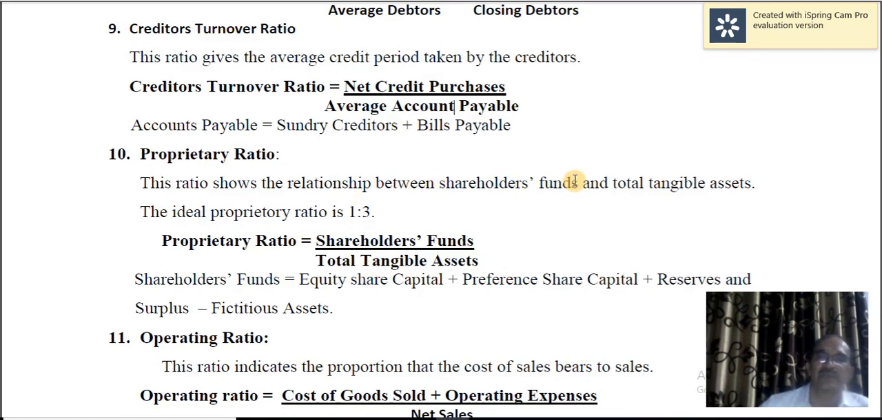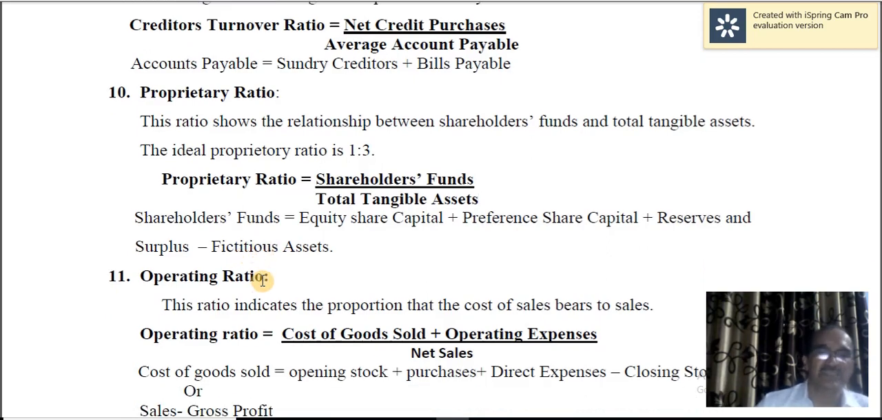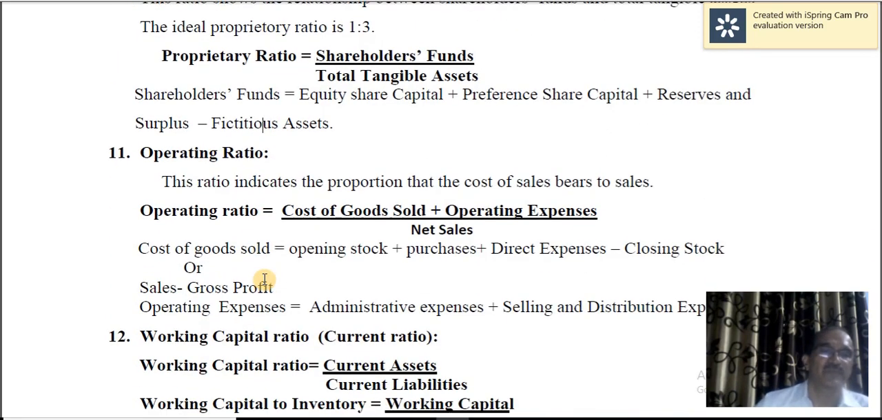Okay, then proprietary ratio. The relationship between shareholders' funds and total tangible assets. What is the share of shareholders in the total tangible assets of the concern? Shareholders' funds is equal to equity share capital plus preference share capital plus reserves and surplus minus fictitious assets. Total tangible assets includes all tangible assets, but does not include intangible assets, and fictitious assets should also be excluded.